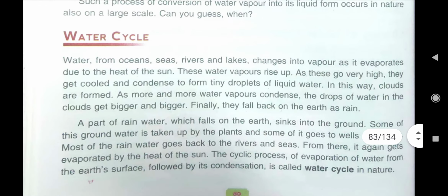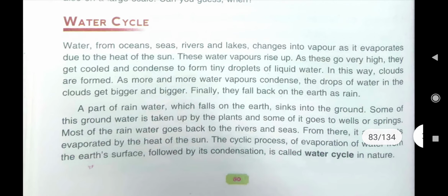And in the rainy season, you must have observed rain falls on the ground. How? This is because of the water cycle. You must have observed the wheel of a cycle. You cannot find the starting of the wheel or the end point of the wheel. It is a continuous cycle, and that is the water cycle. Water from the ocean and seas gets evaporated due to the heat of the sun.